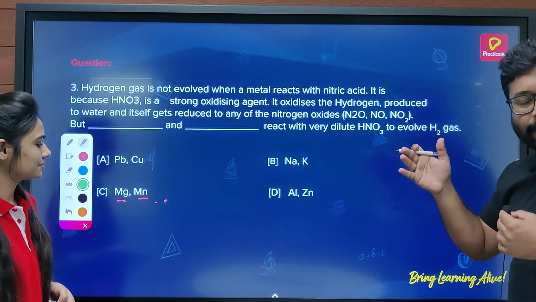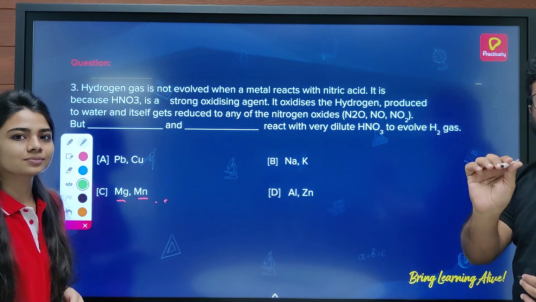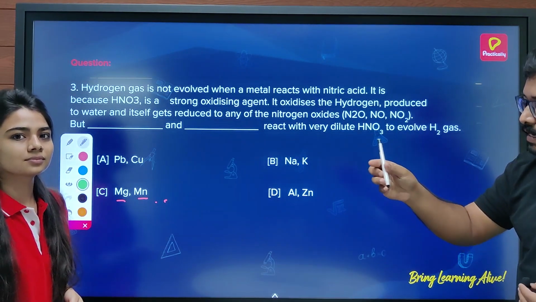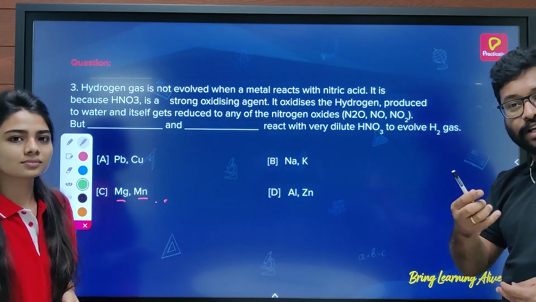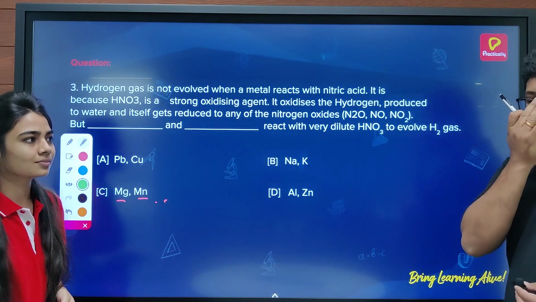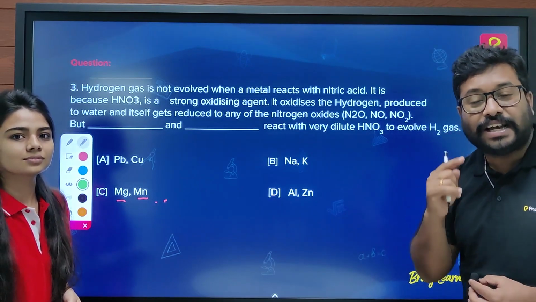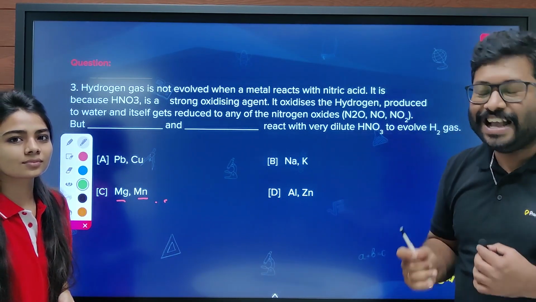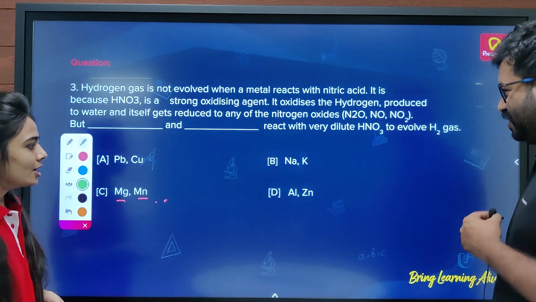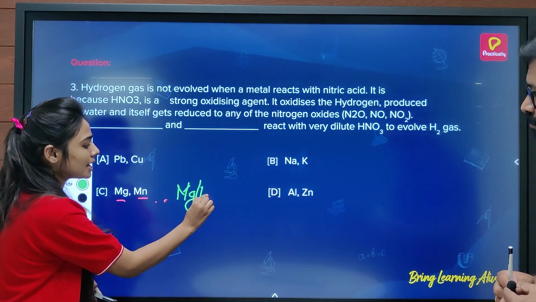Your nitric acid reacts with the metal and releases hydrogen. Then nitric acid, being an oxidizing agent, converts that hydrogen to water. But since magnesium and manganese are reducing agents, they reduce the water back to hydrogen. So basically, manganese and magnesium counter the action of nitric acid, and that is why the answer here is magnesium and manganese.